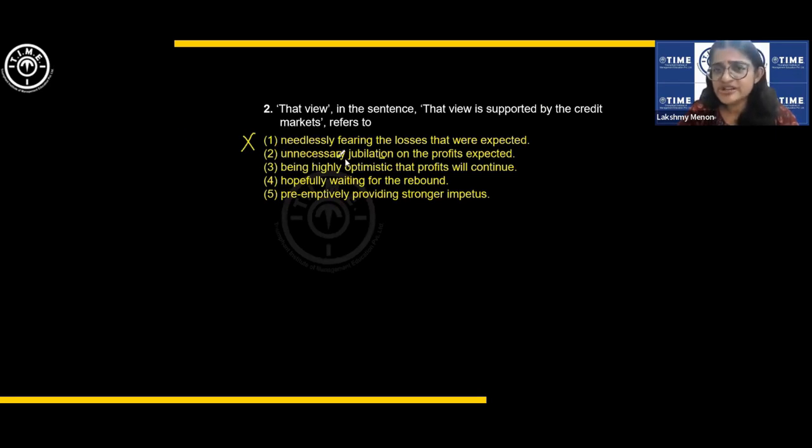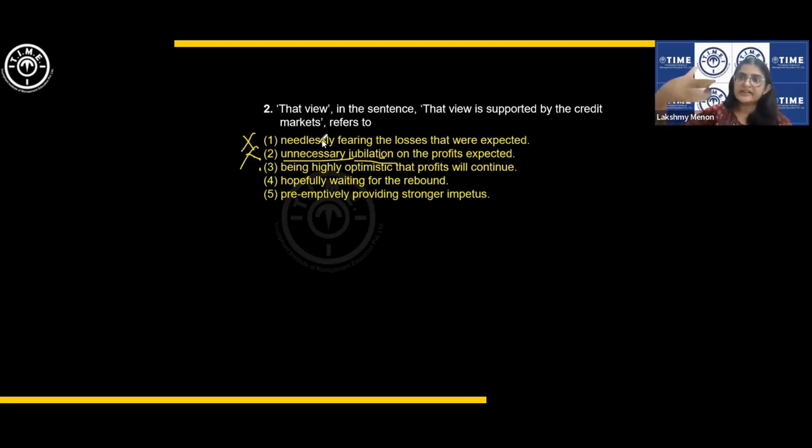So jubilation is an extreme word. Let us see. Okay, and unnecessary, whether it is necessary or not, is also a judgmental word. Let us see. Being highly optimistic that profits will continue. Yes, it is optimism there, not unnecessary jubilation or celebration. So we can rule this out because 3 is better. Hopefully waiting for the rebound.